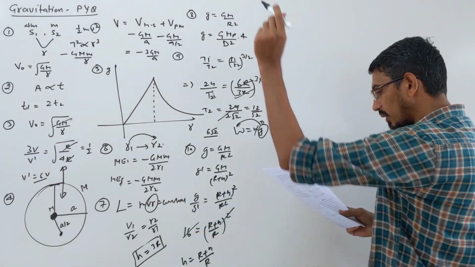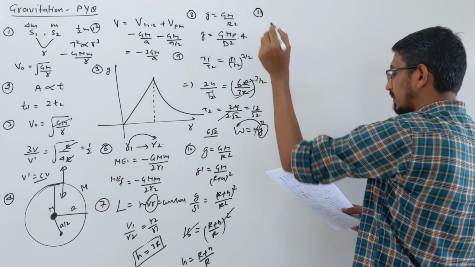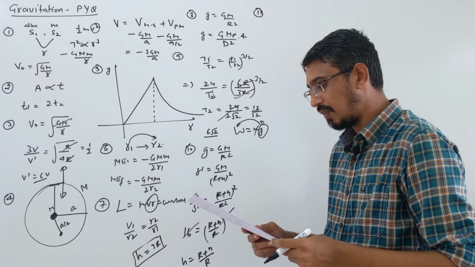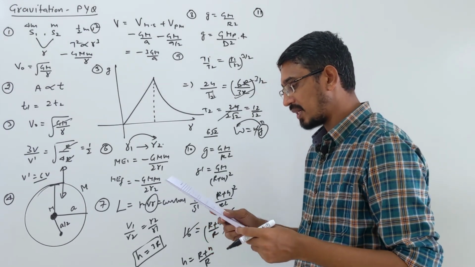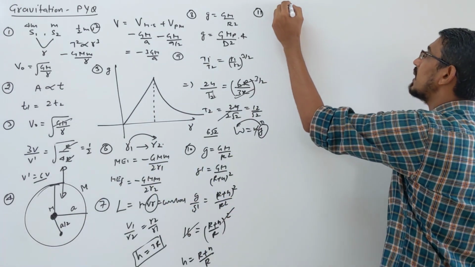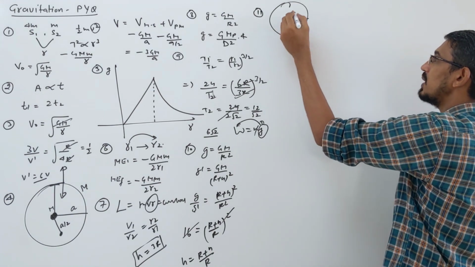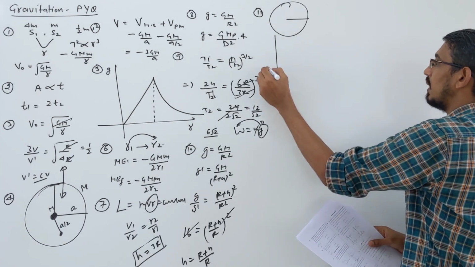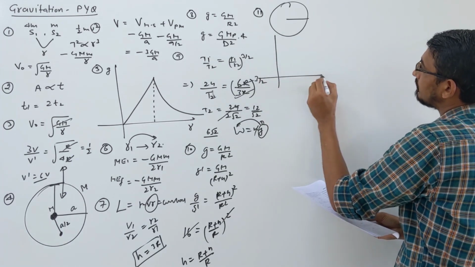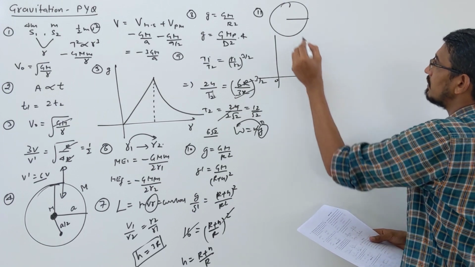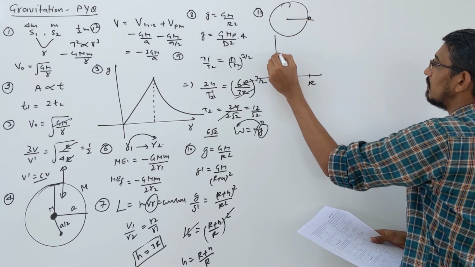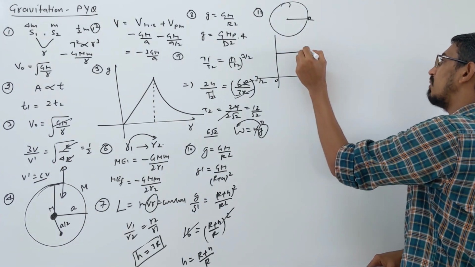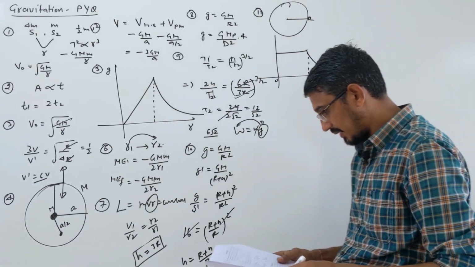Question number 11. It says: which of the following plots represents the variation of gravitational potential of a particle with distance r due to a thin spherical shell. Thin spherical shell, hollow sphere, I already discussed that potential inside is always constant, and outside it varies inversely. So obviously the graph, how the curve should look: from 0 to r surface the potential is constant, everywhere the same potential, then outside it is inversely proportional. This I have discussed in the classroom.